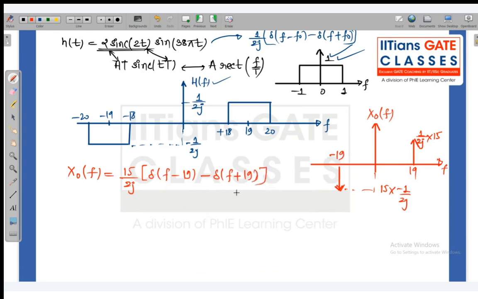Negative half is inverted. Now if I take the inverse Fourier transform, this x naught t, which is output, is 15, and this is nothing but the sine of 2 pi into 19t, because the frequency is 19. So answer is 15 sine 38 pi t. Correct?